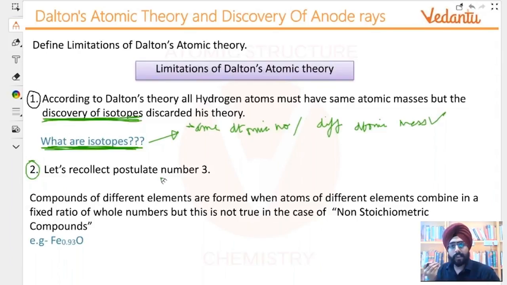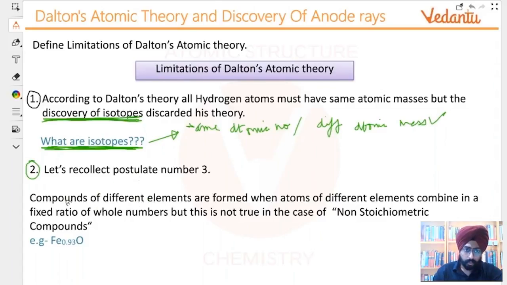So the second limitation is in postulate number 3, where Mr. Dalton said... we are studying physical chemistry right now. Okay, guys. So again, structure of atom is more about physical chemistry combined with inorganic chemistry. Periodic properties is more about inorganic chemistry. So we are basically studying the bridge of physical and inorganic right now. Okay, it is a mixture of both. Right now, things that are being done are more inorganic in nature. When we move on in this chapter, it will become more mathematical, and that is what technically physical chemistry is all about. But you don't even need to worry about it. Study chemistry as chemistry. Okay.